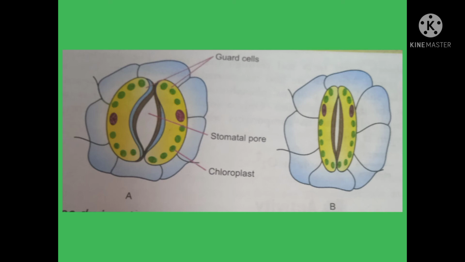The stomata are minute openings guarded by two kidney-shaped guard cells. The guard cells regulate the opening and closing of the stomatal aperture. Mostly during the day, the stomata are open because there is endosmosis, and at night they are closed because guard cells shrink due to exosmosis.